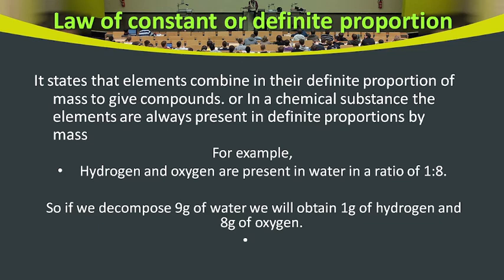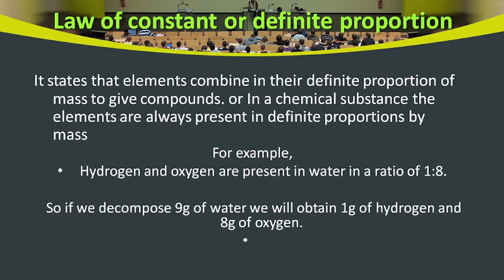For example, hydrogen and oxygen are present in water in a ratio of 1:8. How did this ratio come? Now you know that formula of water is H2O. Okay, atomic mass of hydrogen is 1, but there are 2 atoms, so 1 into 2 is 2, right. And the atomic mass of oxygen is 16. So what is the ratio?